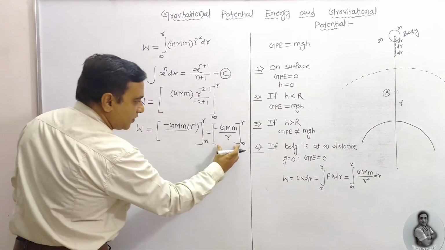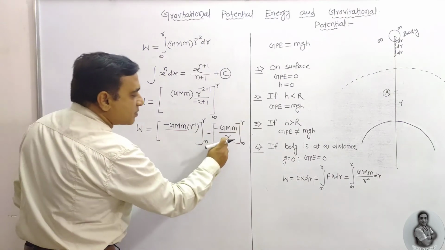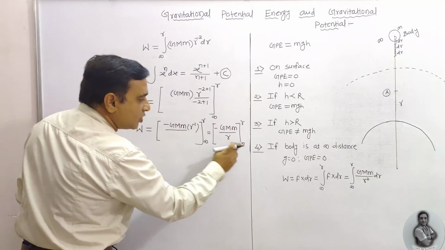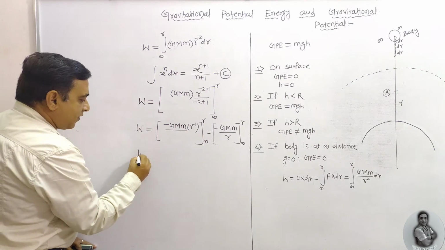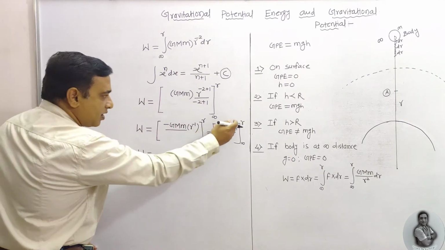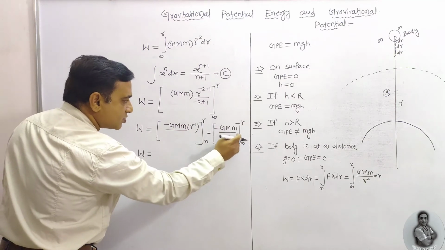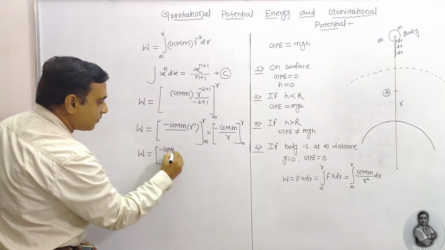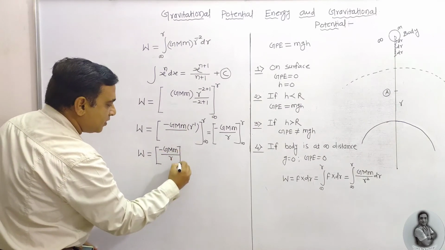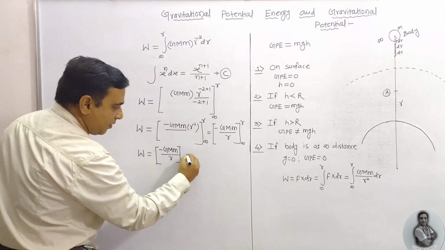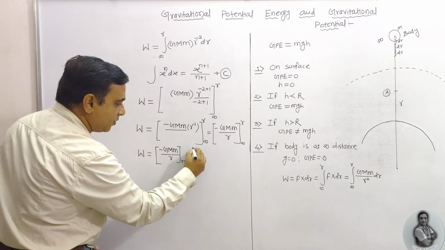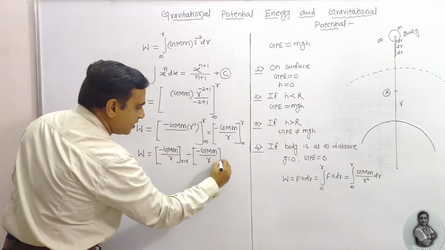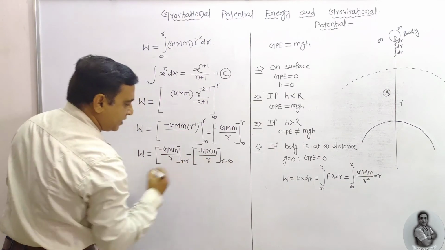After solving, we always need to substitute the limits, that is the upper limit R equal to R and the lower limit R equal to infinity. After substituting, see, it is substitution of the upper limit minus substitution of the lower limit. So this equation is minus GMm upon R when R is equal to R, upper limit, minus the lower limit, minus GMm upon R when R is equal to infinity.